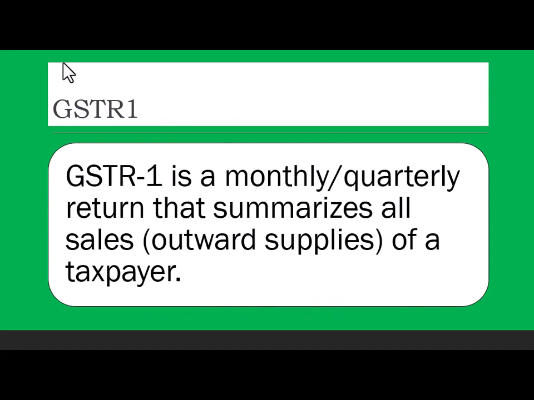Okay, let's see GSTR 1. So please focus on this. Otherwise, we'll carry on Monday. But there is no question on the quiz from here. So even if we cross the target, I think there will be no problem.